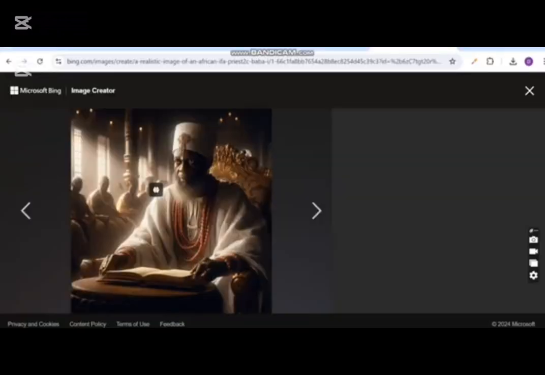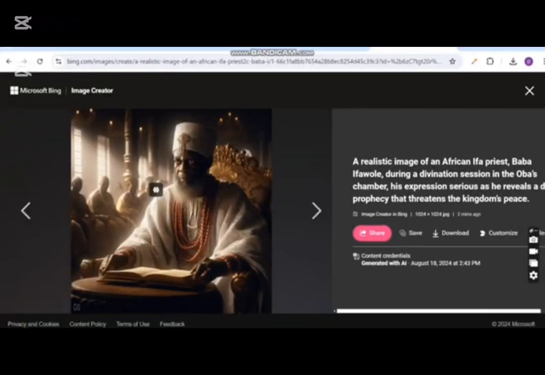You'll notice that Bing only generates the free version. Yes, the free version of Bing gives this square shape image, and this is naturally not good for a YouTube video. Okay, it's not good for a YouTube video. So I'm going to expand or alter this image to give me 16 by 9 in form of a rectangle.